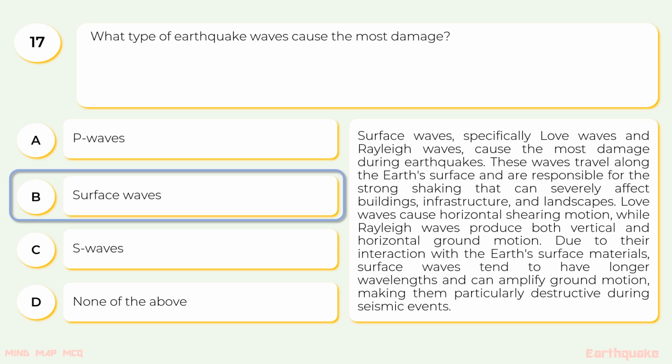These waves travel along the Earth's surface and are responsible for the strong shaking that can severely affect buildings, infrastructure, and landscapes. Love waves cause horizontal shearing motion, while Rayleigh waves produce both vertical and horizontal ground motion. Due to their interaction with the Earth's surface materials, surface waves tend to have longer wavelengths and can amplify ground motion, making them particularly destructive during seismic events.